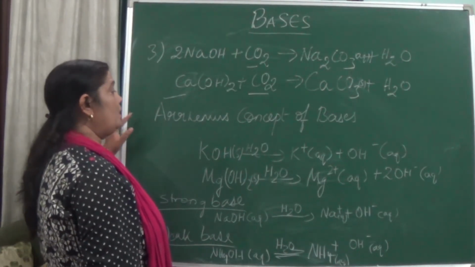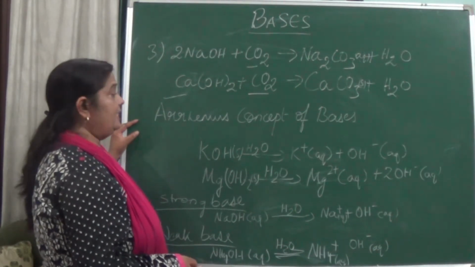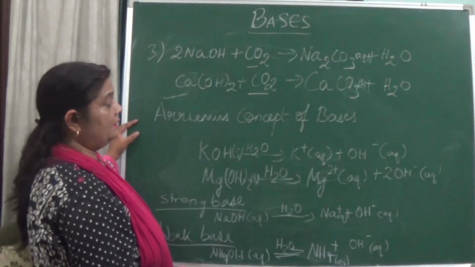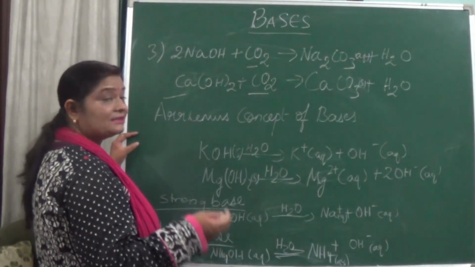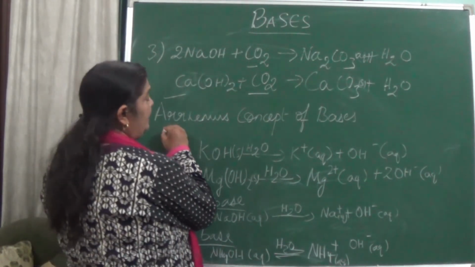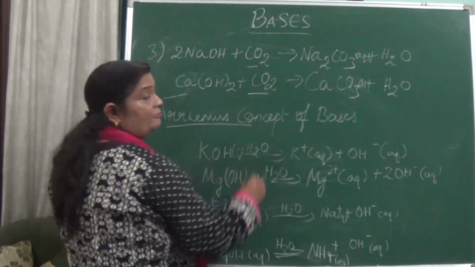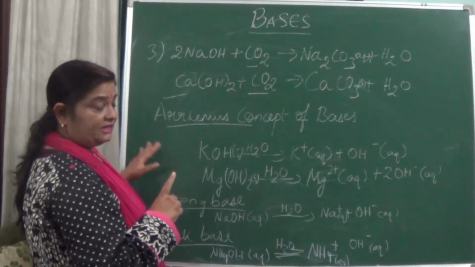Now we know that bases are bitter in taste, but what is the concept describing bases? It was first given by Arrhenius, who also gave the concept of acids, which you have studied earlier.